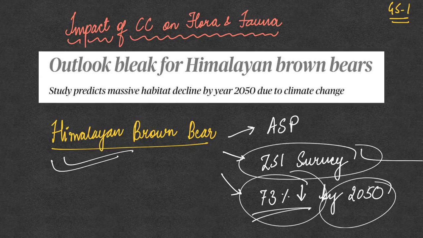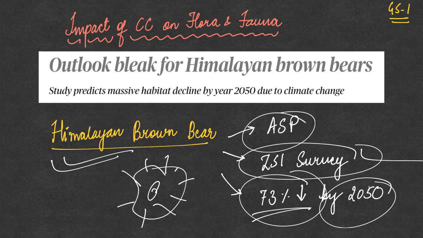As a result of this, the scientists are now coming out with a way forward, suggesting an approach called adaptive spatial planning. Adaptive spatial planning means ensuring that protection is not just limited to the protected areas but also extends to the areas adjacent to them, so that the protection is more adaptive, and a spatial plan can be developed for their protection.